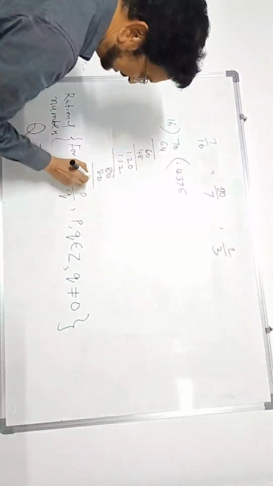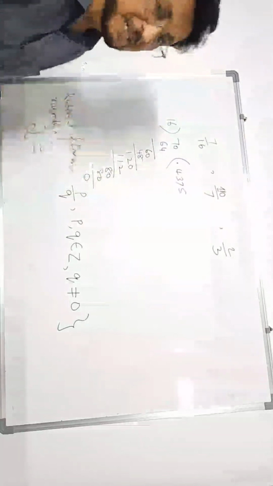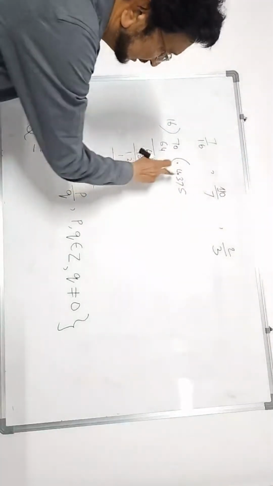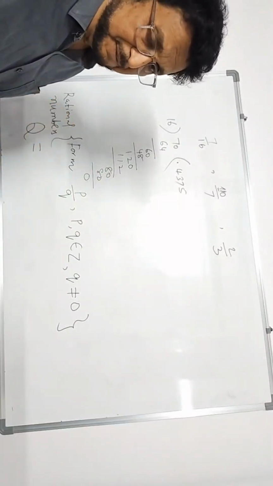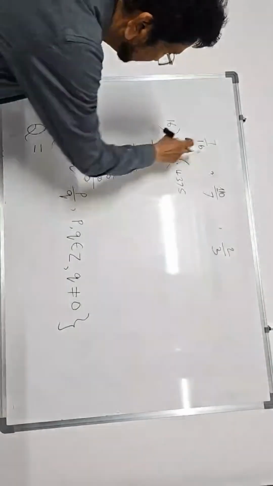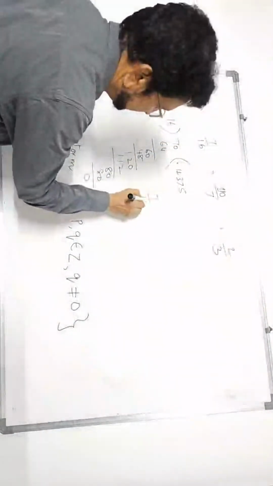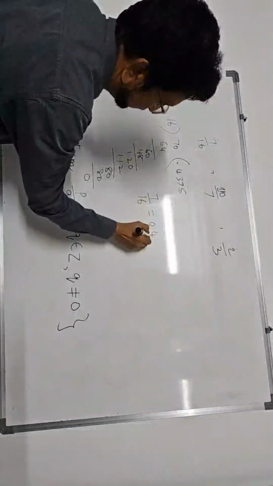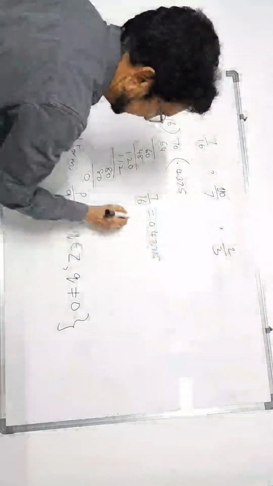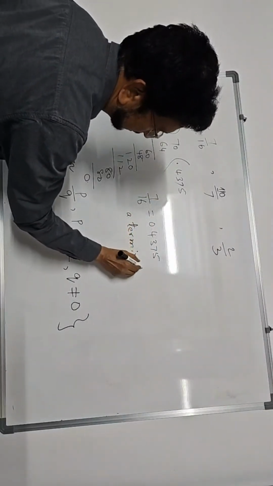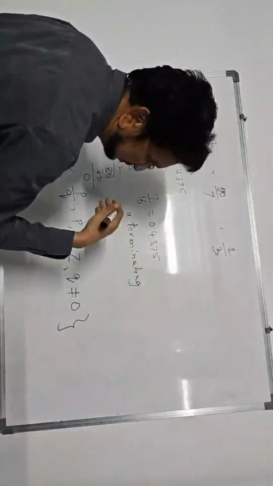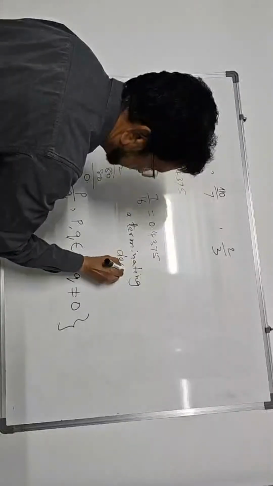Now finally this number is divisible at a certain stage. Therefore this division process has terminated, means ended. Therefore this decimal is called a terminating decimal. 7 by 16 is equal to how much? 0.4375. It is a terminating decimal. Terminating means ending decimal.